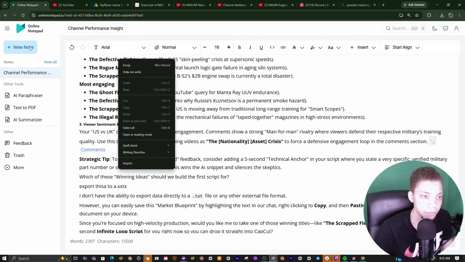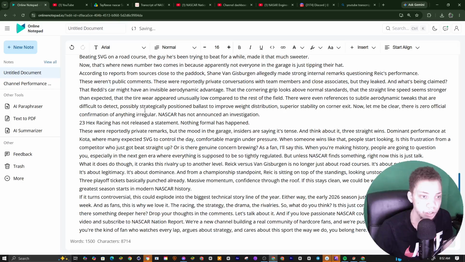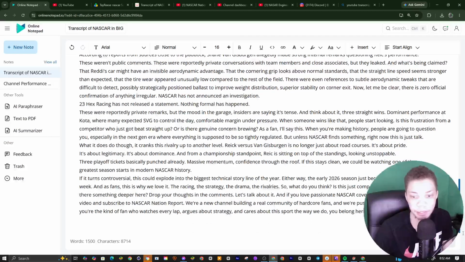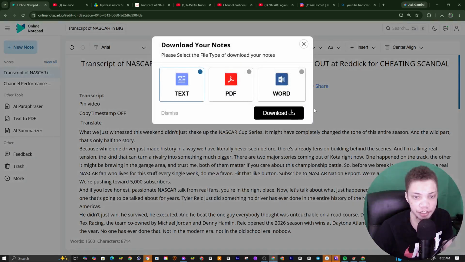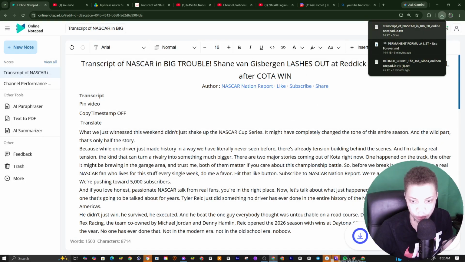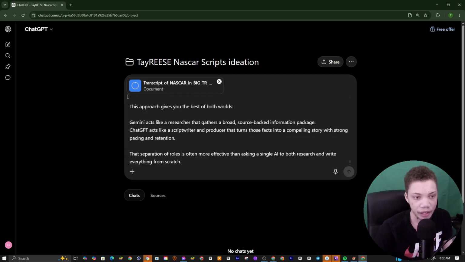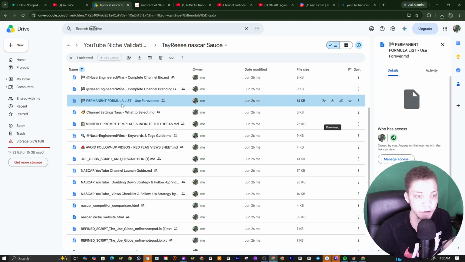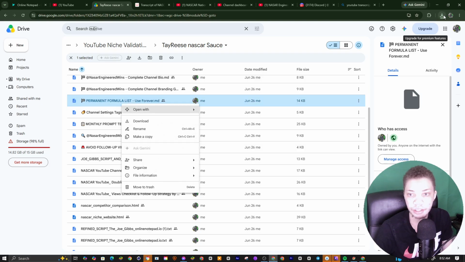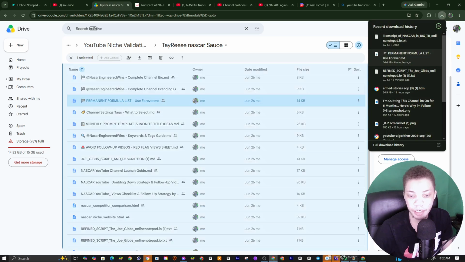What I'm going to do is paste all my competitor's script here. Then I'm going to come up and download the TXT. Next thing I'm going to do is come here and paste that there. Then I'm going to come back over to this folder and get this formula list right here.